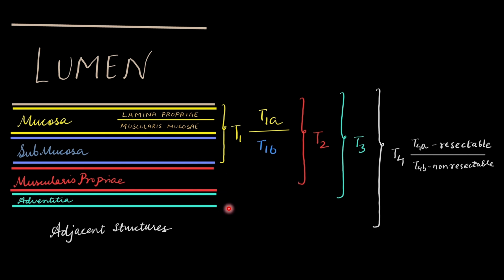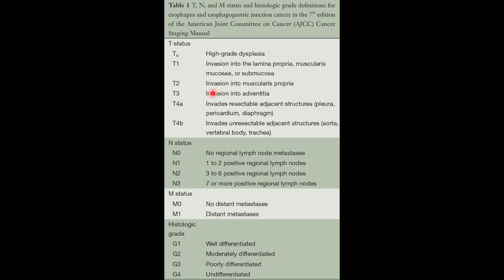If there is involvement of the adventitial layer, then it is the T3 stage. Involvement of any other structure is T4, and if it is resectable, then it belongs to T4A. Resectable meaning there is involvement of pleura or pericardium or diaphragm. Anything other than this, if it is involved, comes under the unresectable criteria, which is T4B. T1 is further divided into T1A and T1B, basically based on the involvement of mucosa or submucosa, respectively. So this was a simplified version of T staging of esophagus.